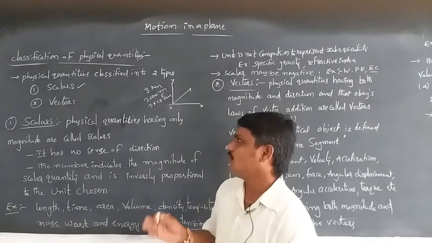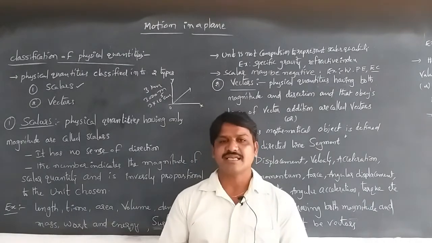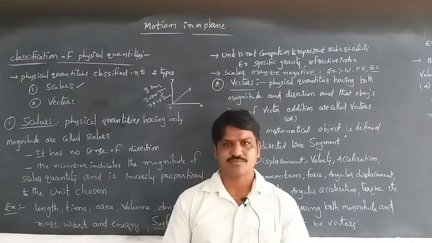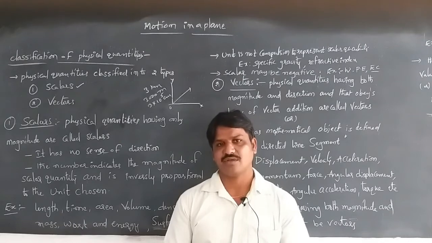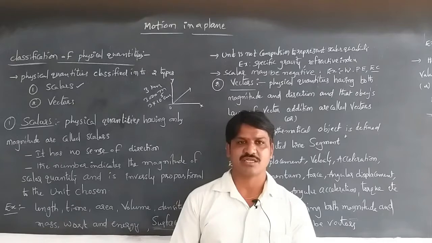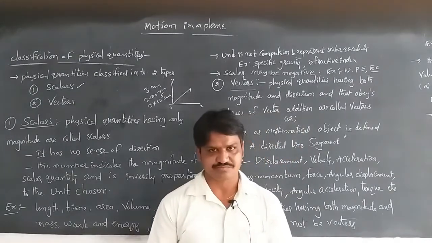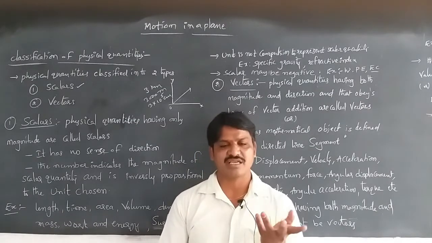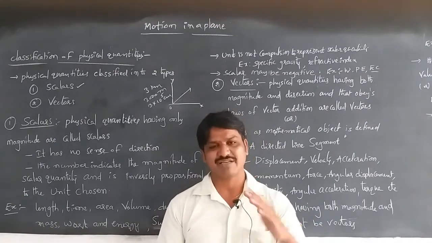In that case, what is meant by scalars? Scalars are the physical quantities which have only magnitude but no direction. For example, length is a scalar quantity that can be measured in kilometers, meters, and also centimeters.